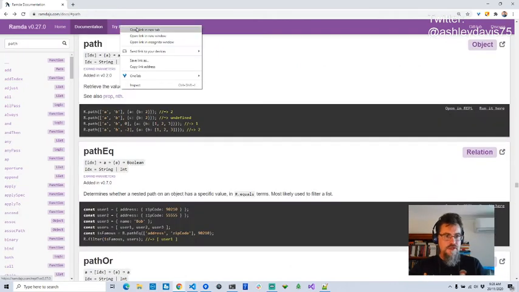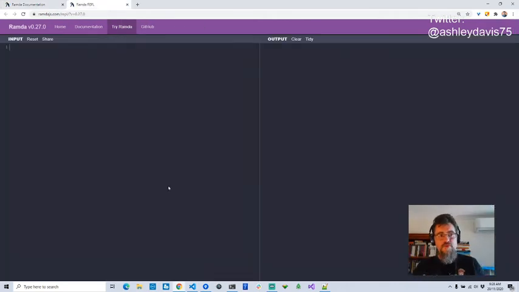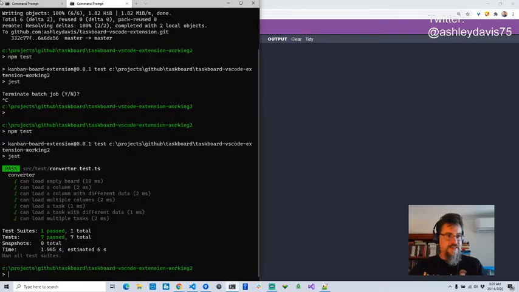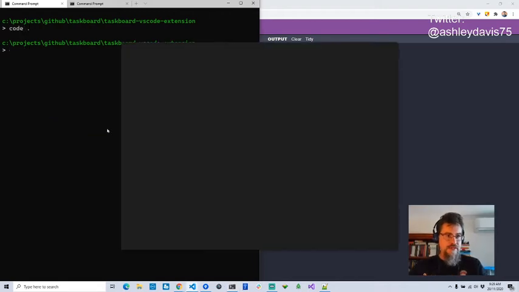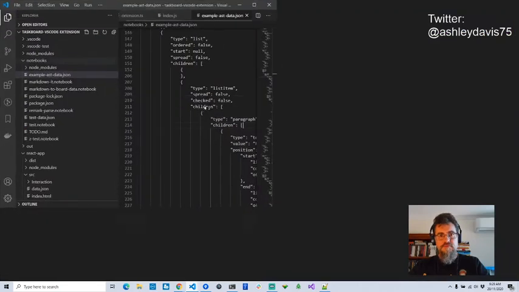It's got this REPL. Hang on, I just lost my documentation. I'm just going to open this in a new tab. So it's got this REPL where you can try Ramda. It's really cool. I do happen to have an example AST dataset that I created earlier in this series. I'm just going to recall that now.